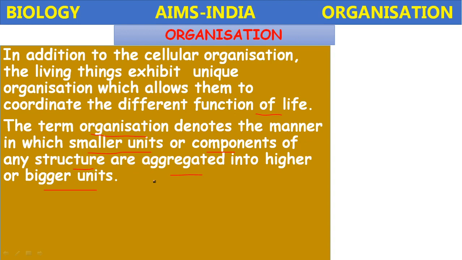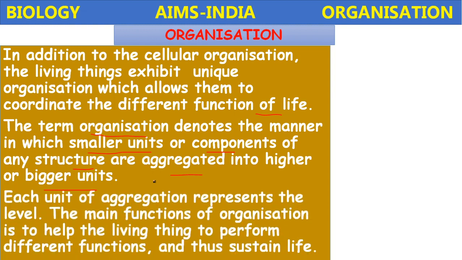The smaller units or components of any structure are combined into higher or bigger units to perform bigger tasks, isn't it? Each unit of aggregation represents a level of organization. The main function of organization is to help living things perform different functions and thus sustain life.